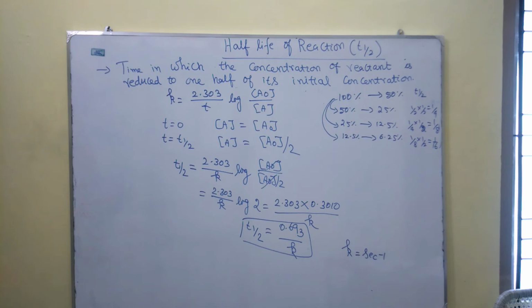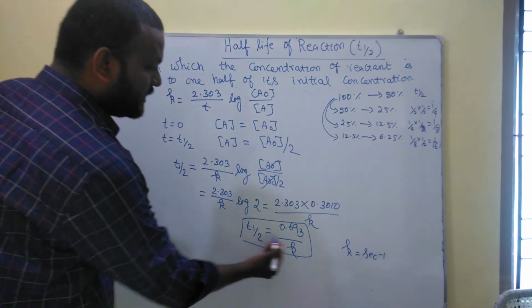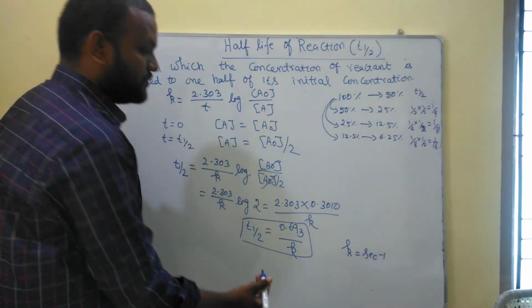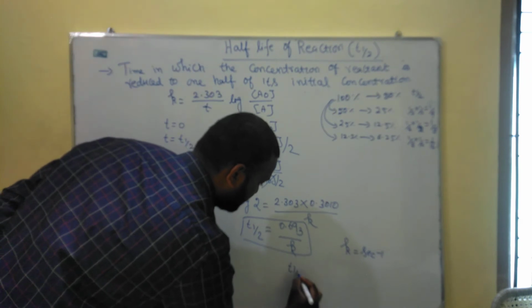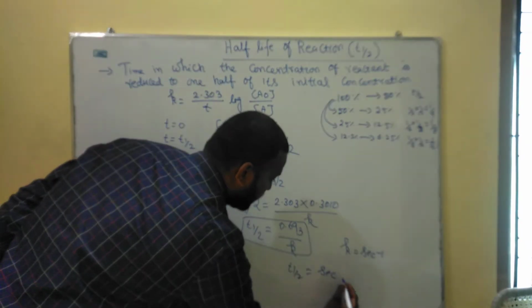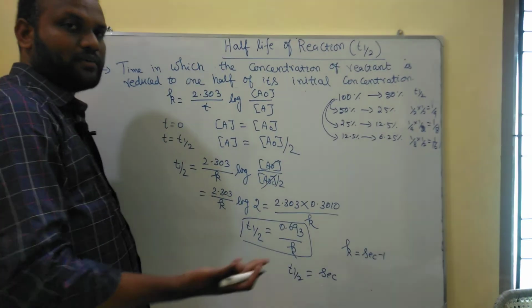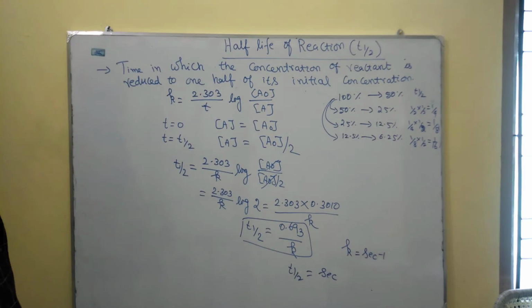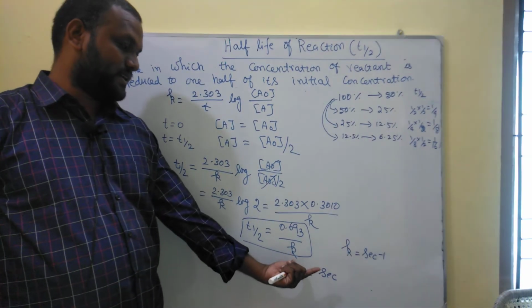So T half for first order reaction has a unit of time. The rate constant value for first order is per second, so we have the T half unit second. T half will have the value in second or a minute or a year, whatever it may be. That is the T half unit for first order T half.